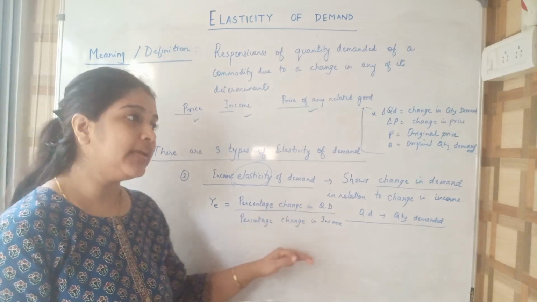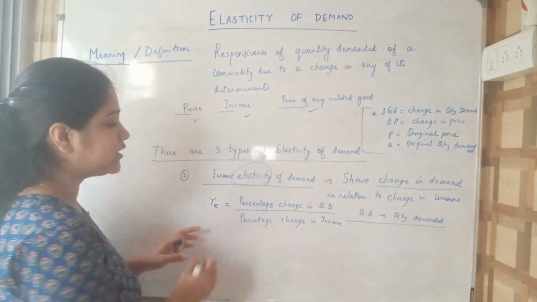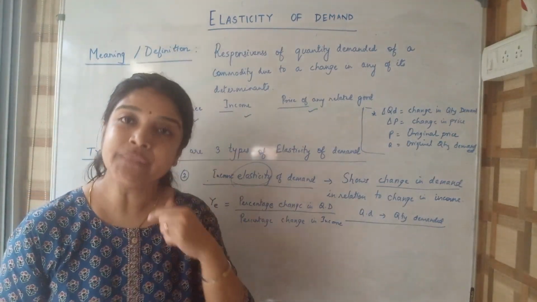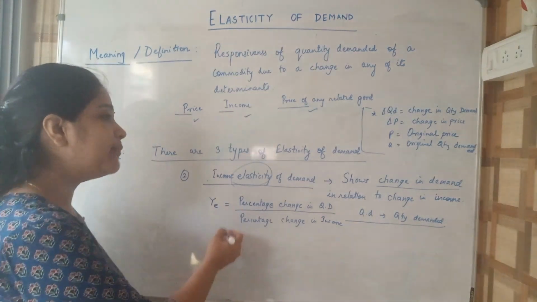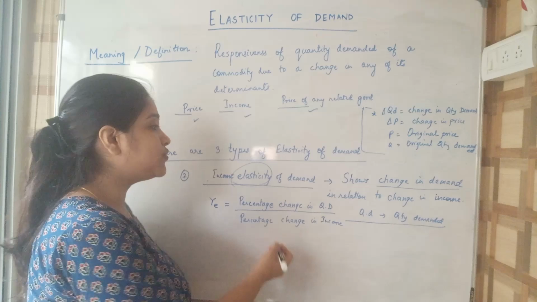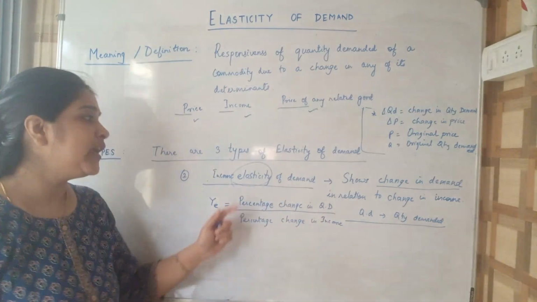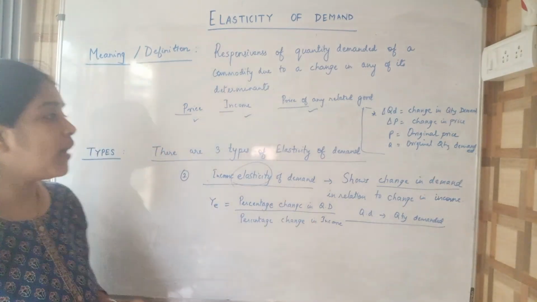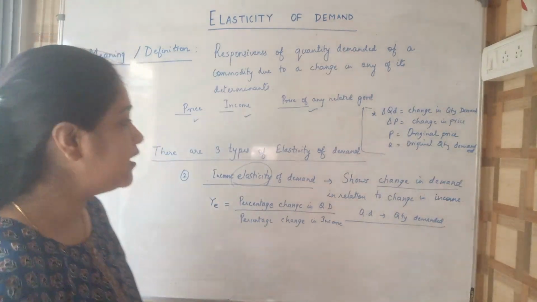Y is income and E is elasticity. So how the changes in income impact the demand of a commodity.